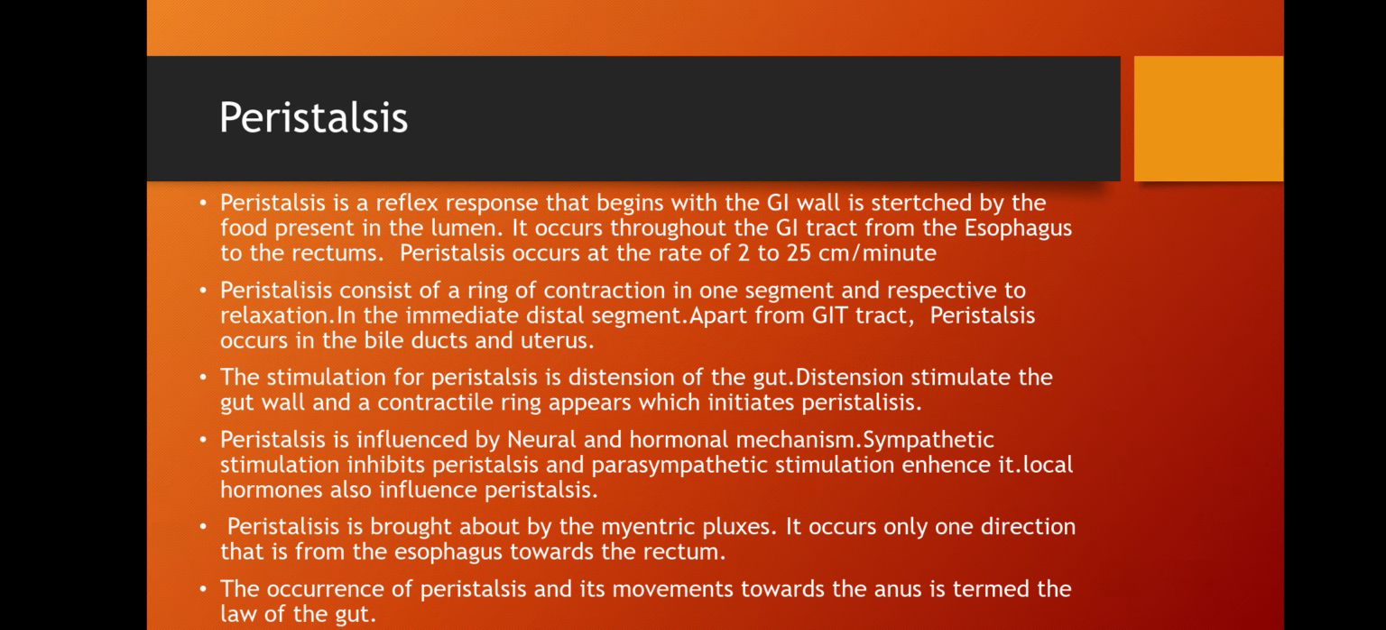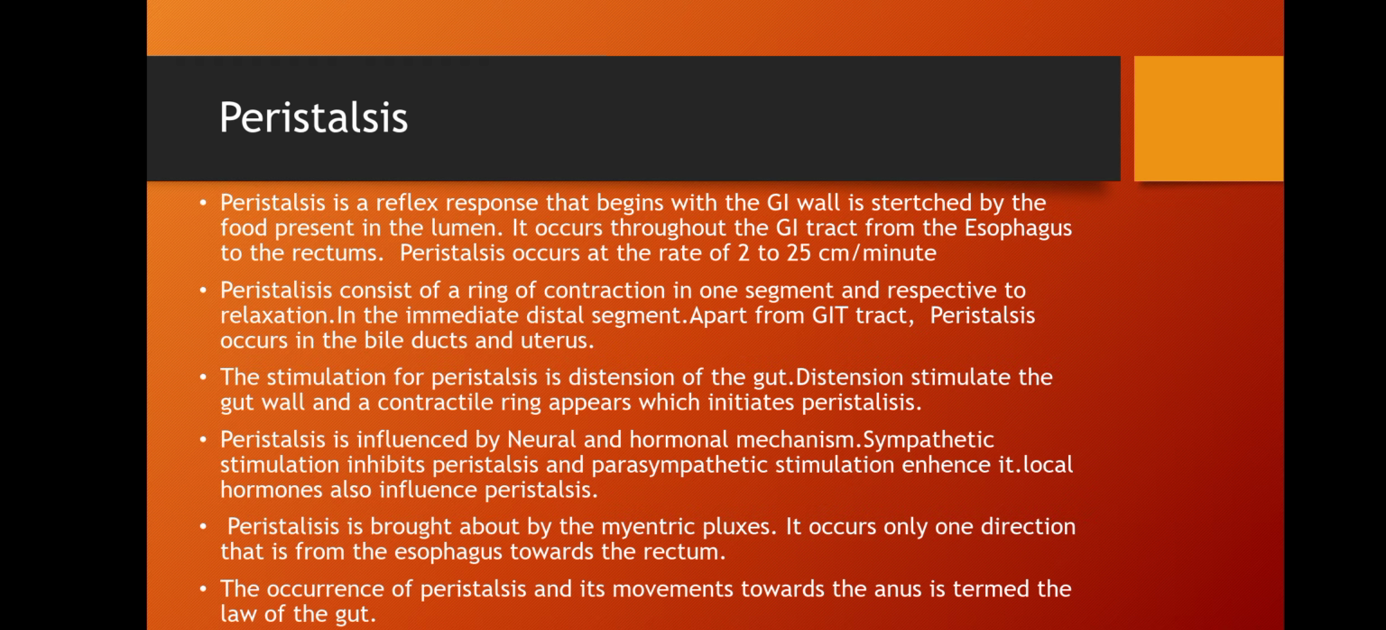Apart from the GI tract, peristalsis also occurs in the bile ducts and the uterus. The stimulus for peristalsis is distension of the gut. When distension stimulates the gut wall, a contractile ring appears, which initiates the peristalsis.